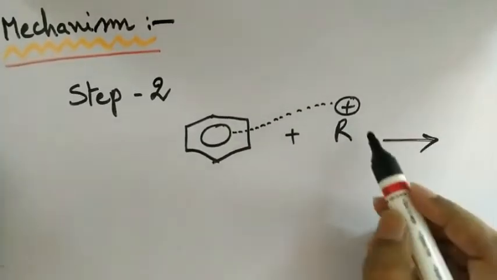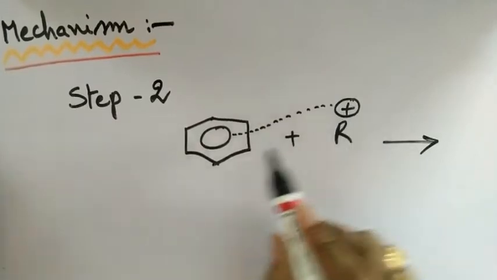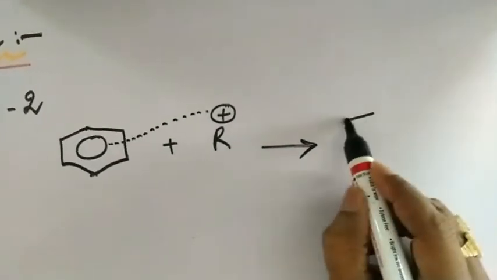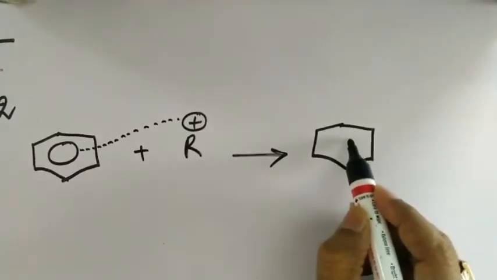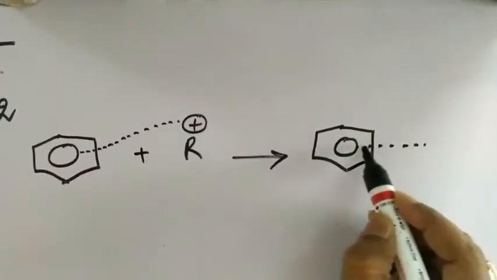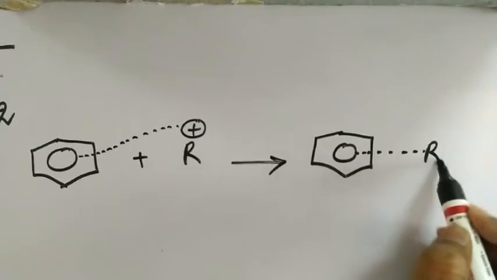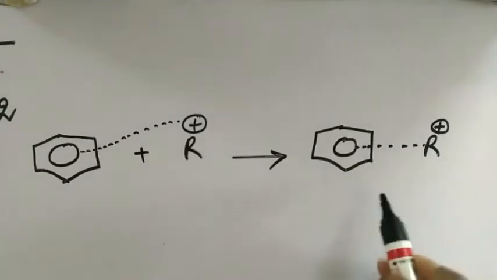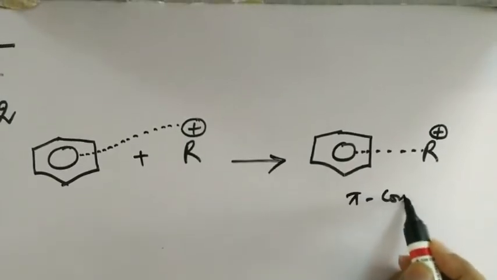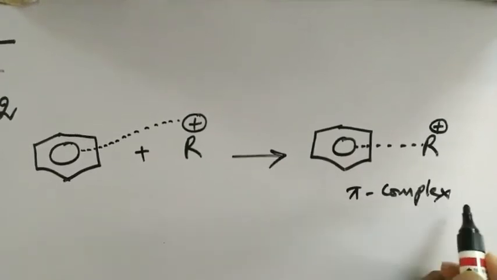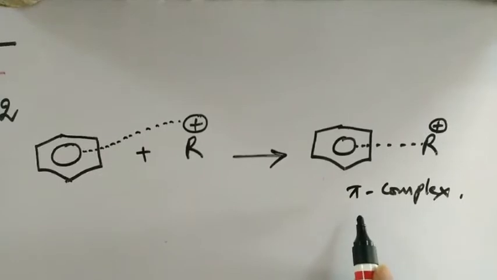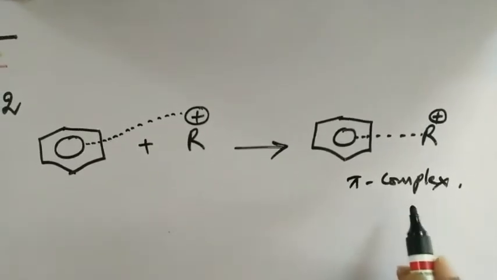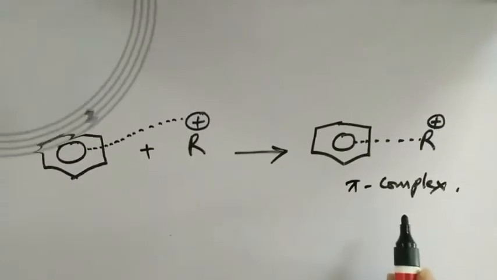So when this R plus ion is far away from the benzene nucleus, it initially forms a pi complex as shown here. This is how it forms the pi complex. But this pi complex is rather unstable, and immediately gets converted to a sigma complex as shown in the following step.